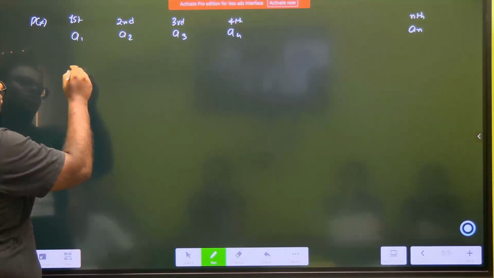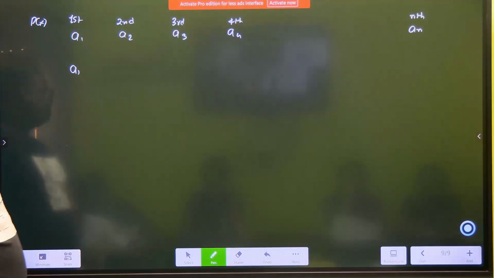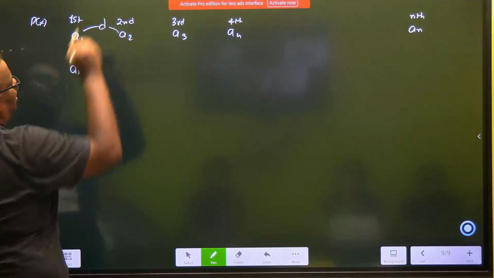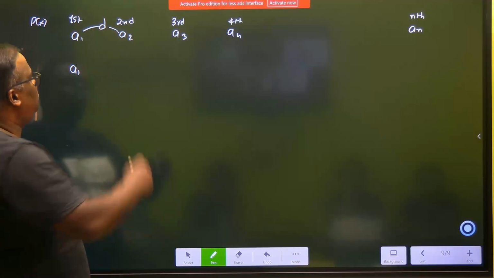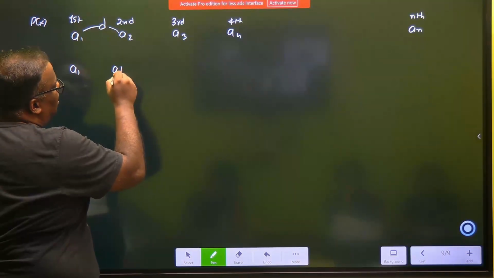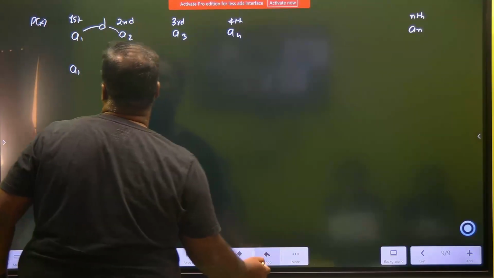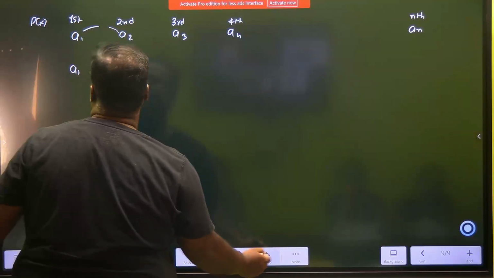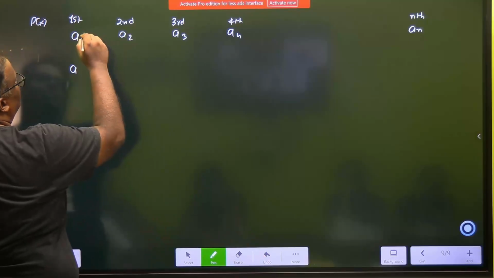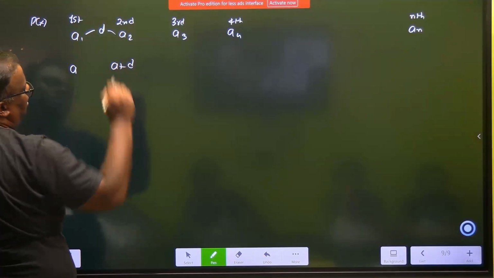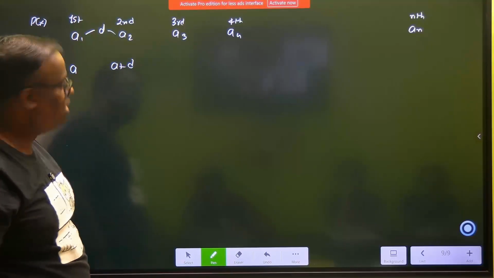With the first term, we always write A1. What is the difference between these two? D. So this should be known as A1 plus D. Or say the first term we will represent not as A1, we will represent it as A. What is the difference? D. So this is A plus D. Understood?